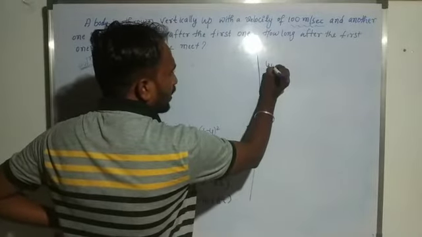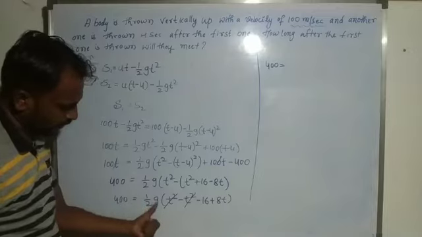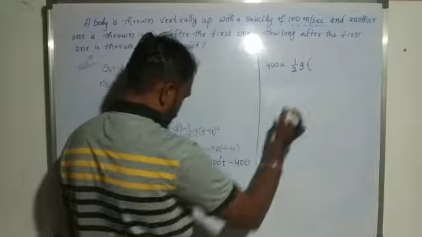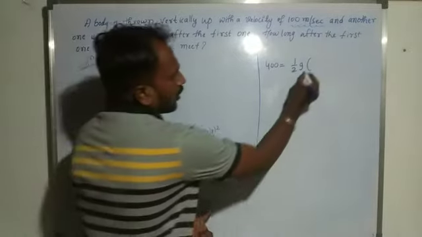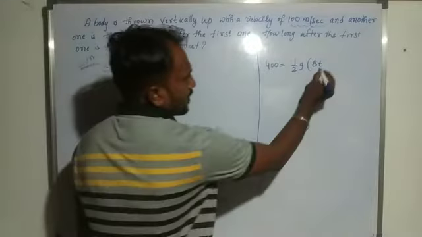400 is equal to half g into (8t minus 16).